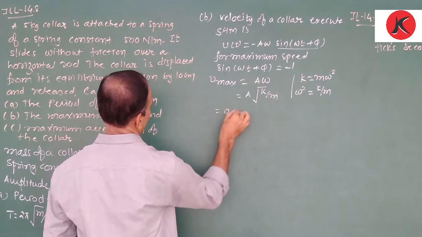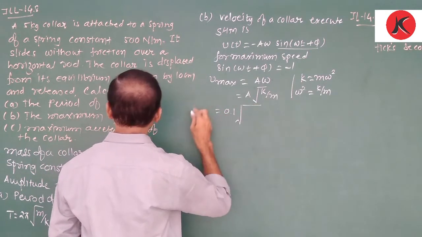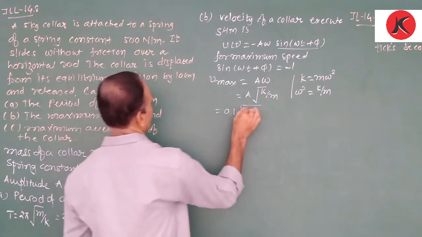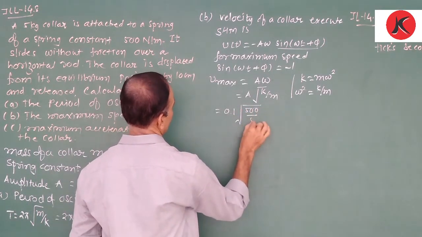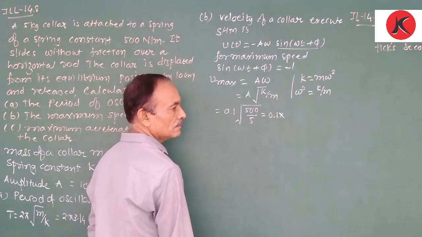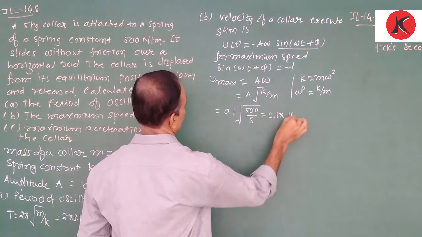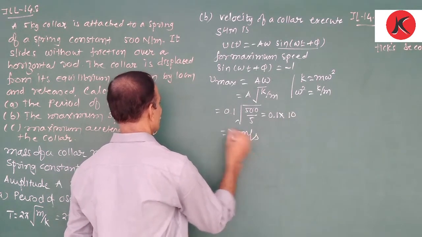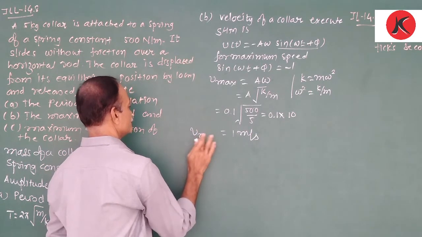Amplitude is 0.1, under root of K is 500 and M is 5. So 500 by 5 is 100, under root is 10, and 0.1 into 10 is 1 meter per second. That is the maximum speed.